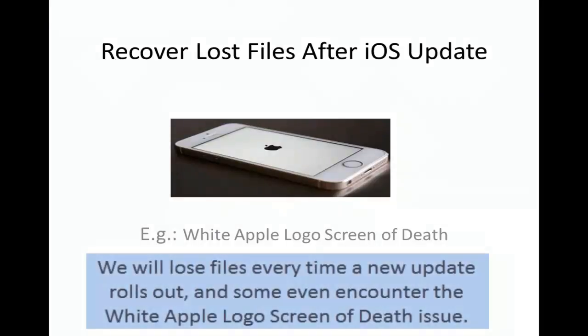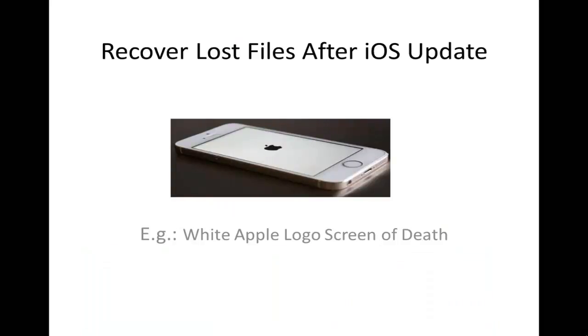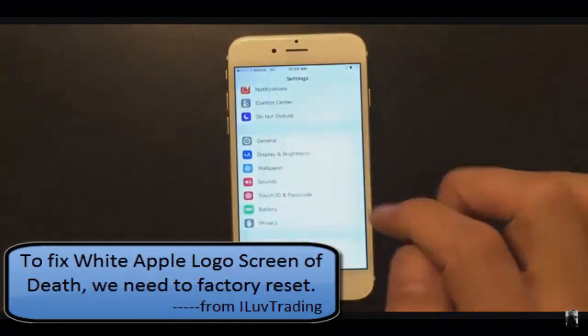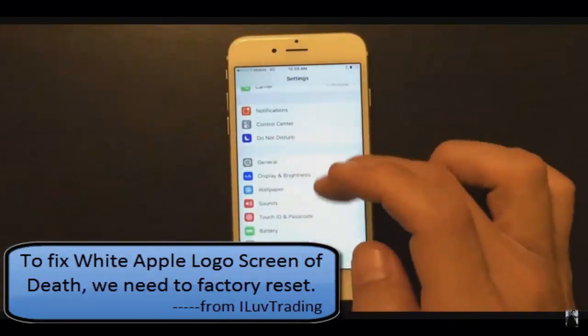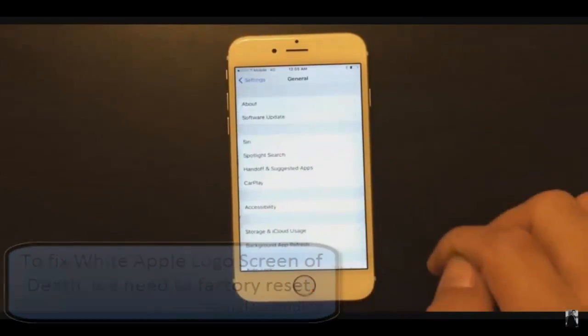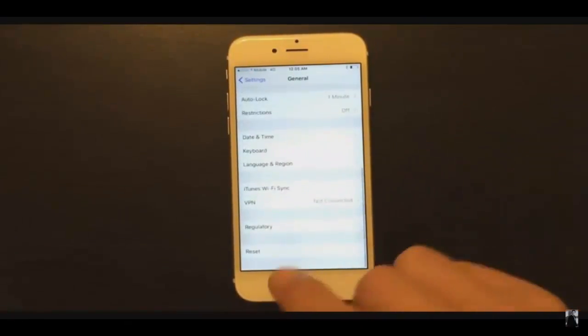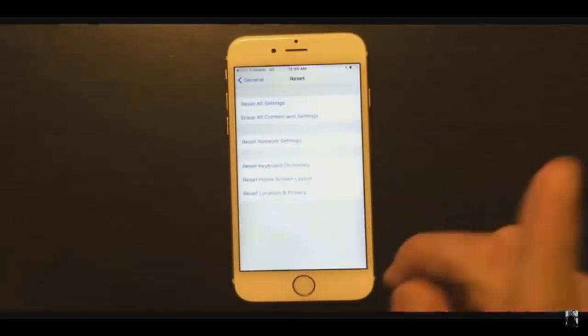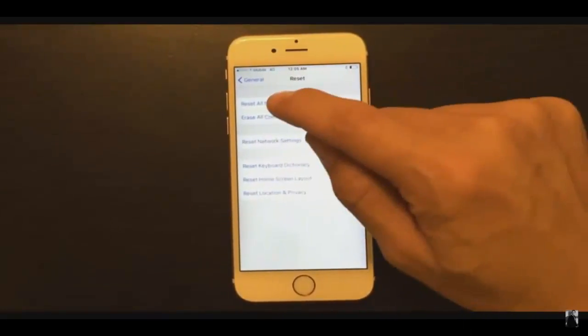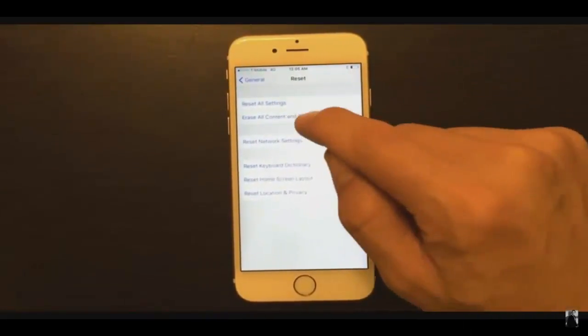Do you know how to recover lost files after iOS update? As we know, we will lose files every time a new update rolls out, and sometimes someone even encounters the white Apple logo screen issue here. To fix this issue, they need to factory reset. We can see this video to learn how to factory reset iOS device.